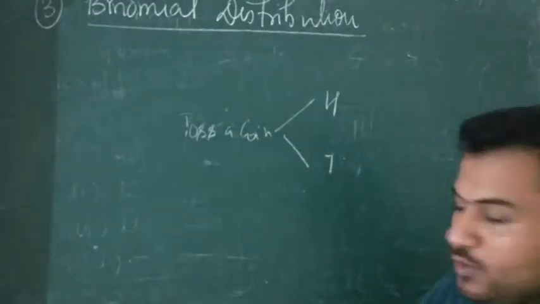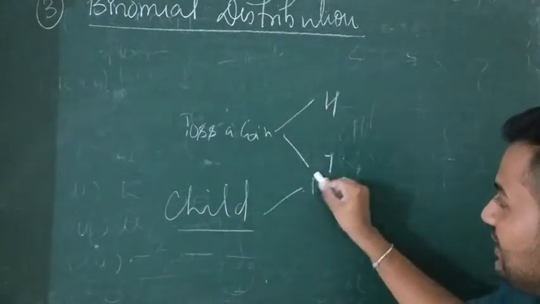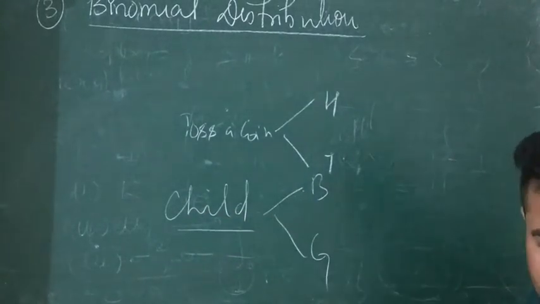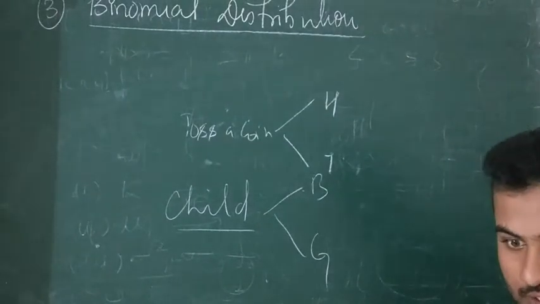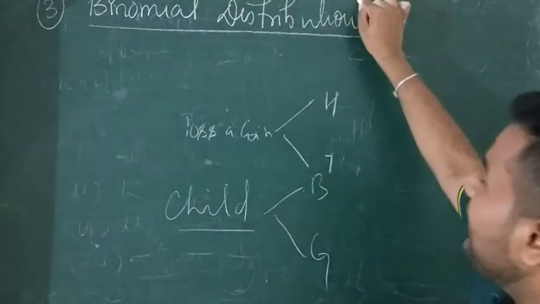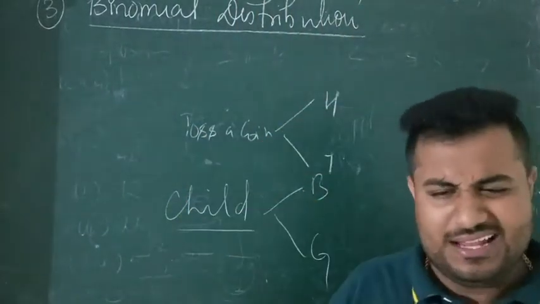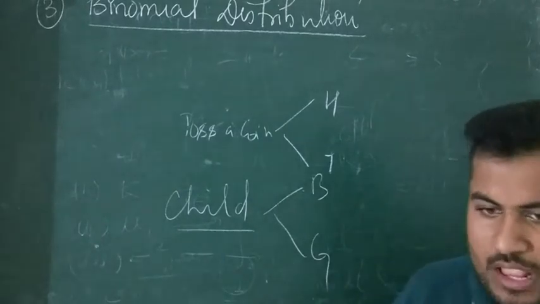Only 2 possible outcomes can be there, not more than that. That's why, like if you have a child, it can be either a boy or a girl. There are 2 possible outcomes for it. So for those we describe under binomial distribution. उन सबको हम binomial distribution के अंदर डाल देते हैं, and that is very easy. We'll see.